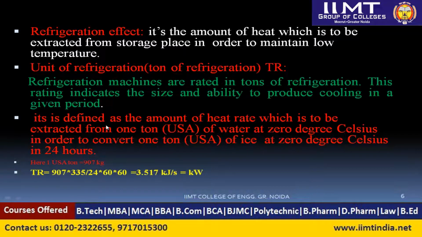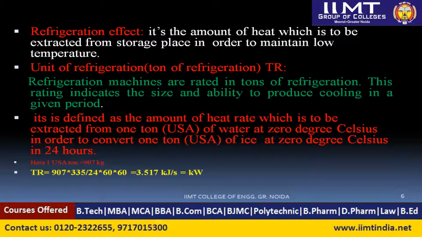Here you can see it is defined as the amount of heat rate which is to be extracted from 1 ton of water at 0 degree Celsius in order to convert it to 1 ton of ice at 0 degree Celsius in 24 hours. So it is the amount of heat rate which needs to be extracted from 1 ton of water, here the USA ton, which is different from the Indian ton, at 0 degree centigrade in order to convert it to 1 ton of ice at 0 degree centigrade in 24 hours.